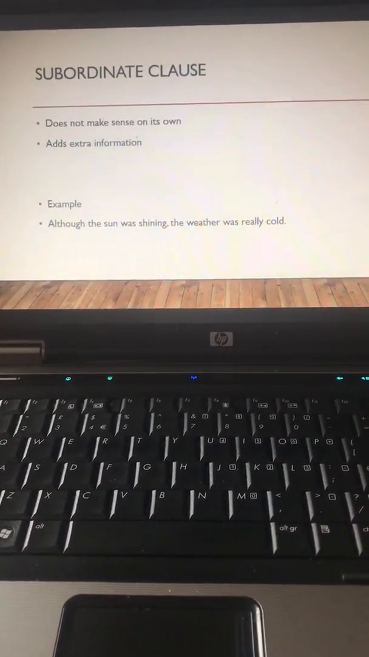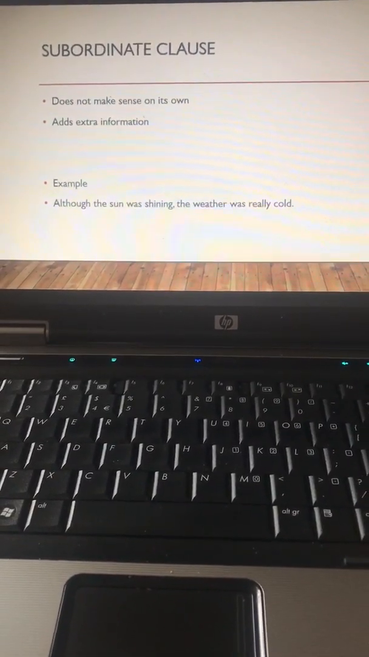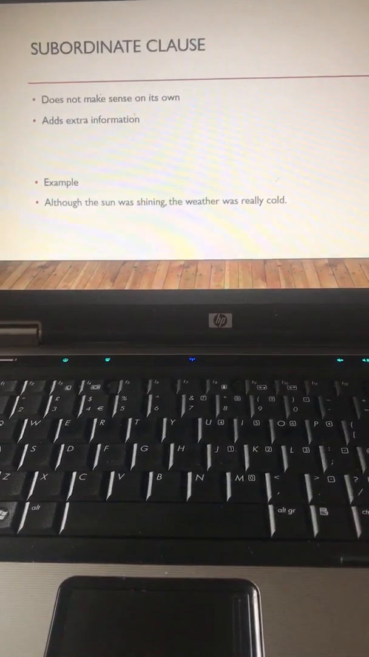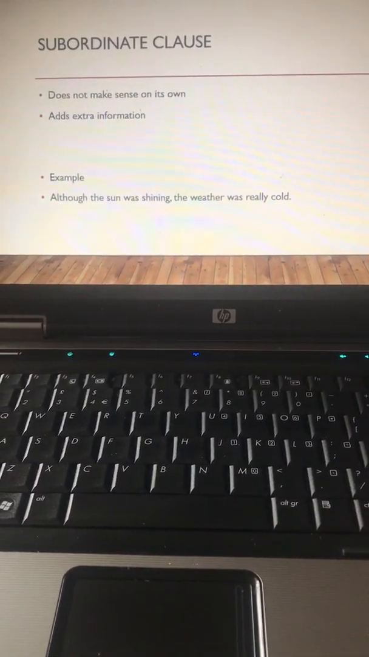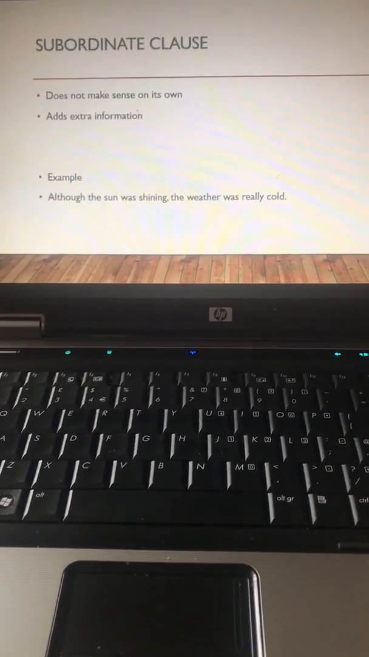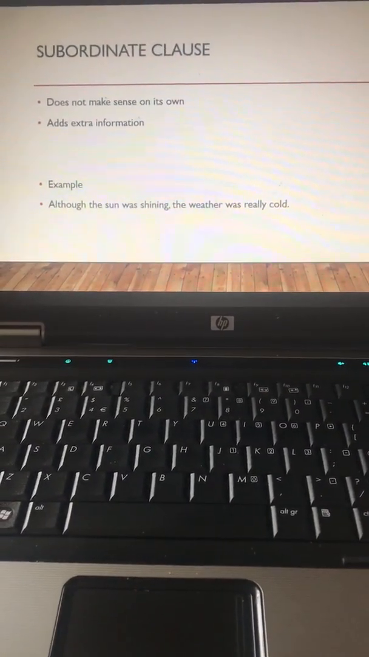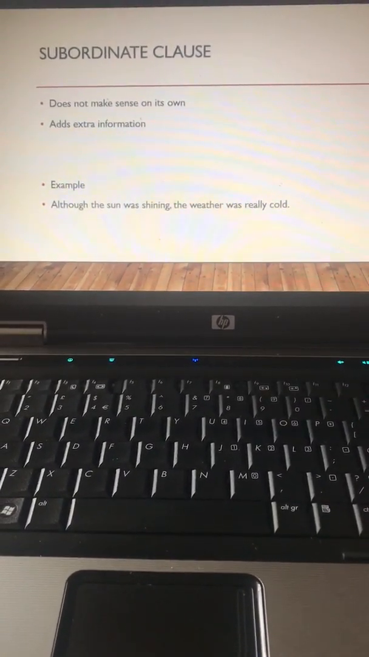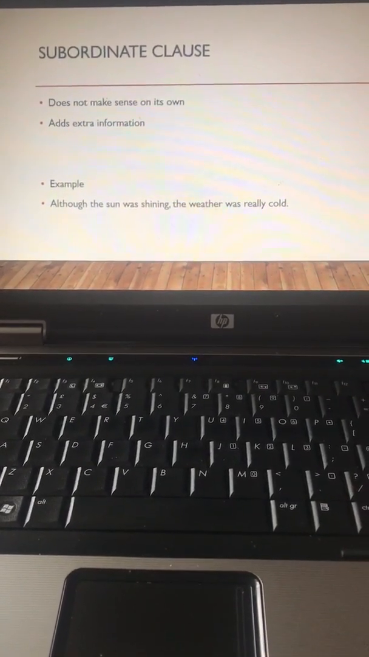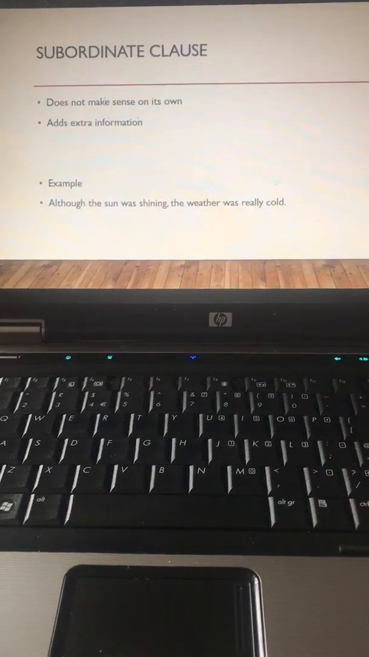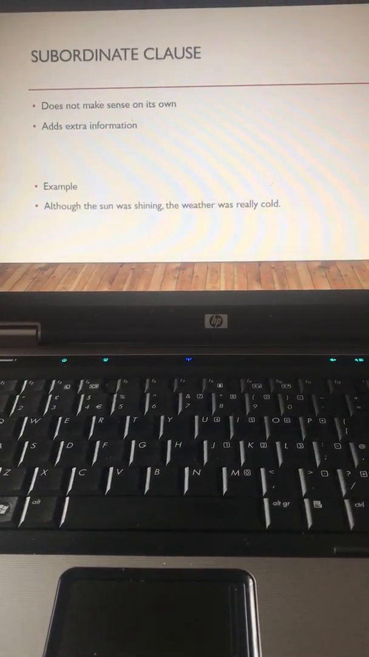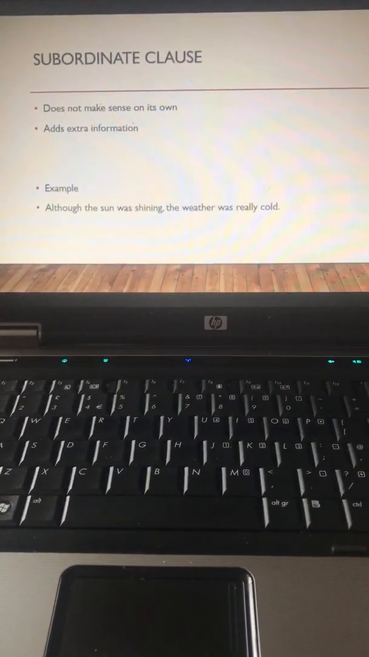Okay, so a subordinate clause does not make sense on its own, it adds extra information. So the point of it is adding extra information, and if somebody just said that part of the sentence to you, it would not make any sense at all. And the example I've written there is, although the sun was shining, the weather was really cold. So which part of that is the subordinate clause, do you think? Which part of that sentence does not make sense on its own, but the only job of it is to add extra information?